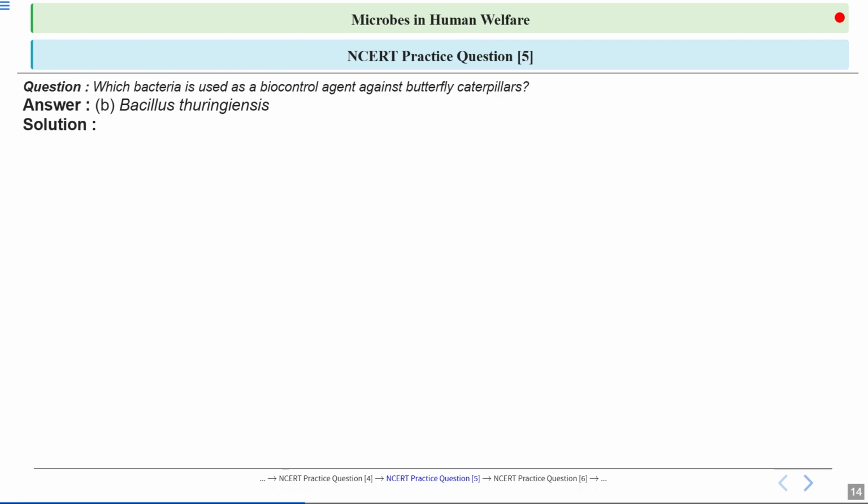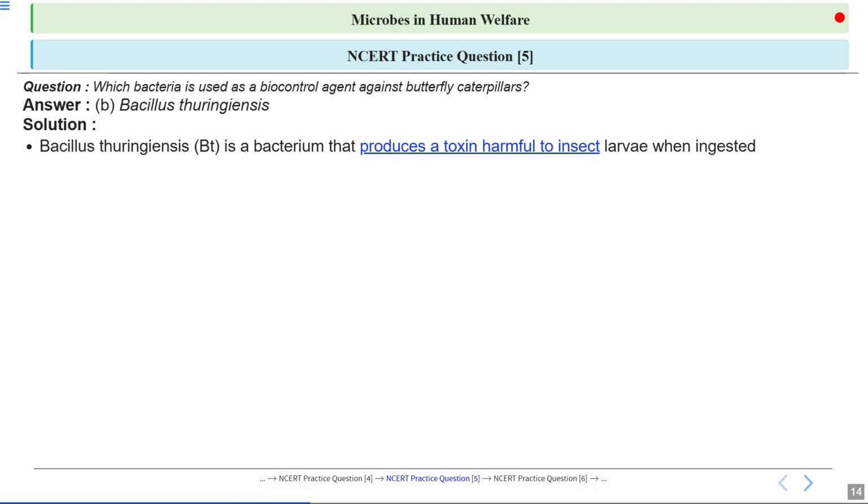Let's have a look at the answer. Option B, Bacillus thuringiensis, is the correct answer. This is a soil bacteria, and it produces Bt toxin. This bacteria has a Bt toxin gene, also known as cry genes. The cry gene produces Bt toxin, also known as cry toxin.